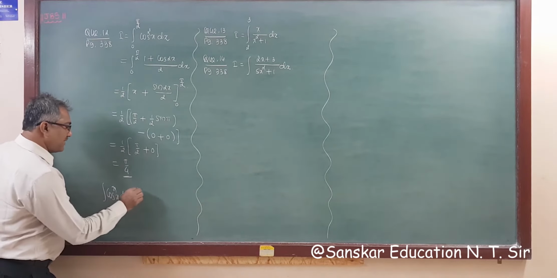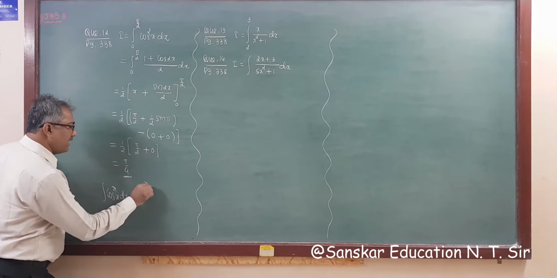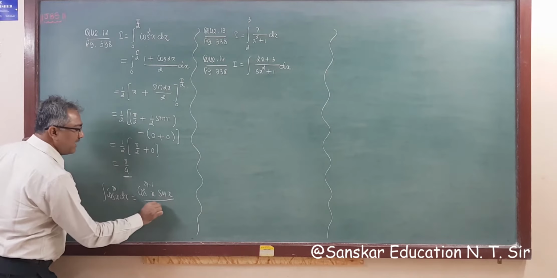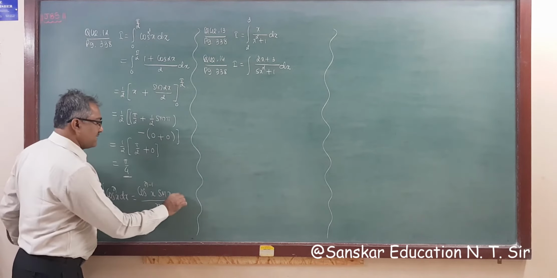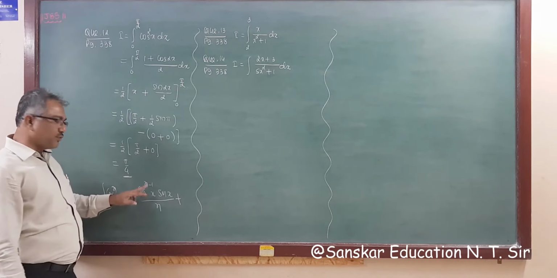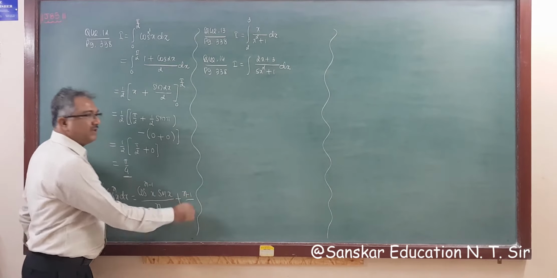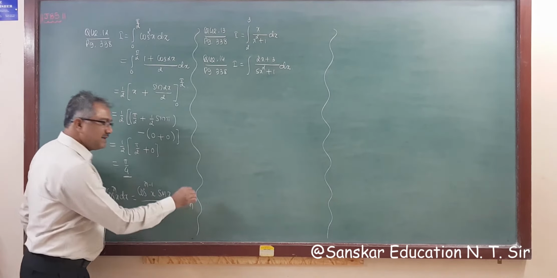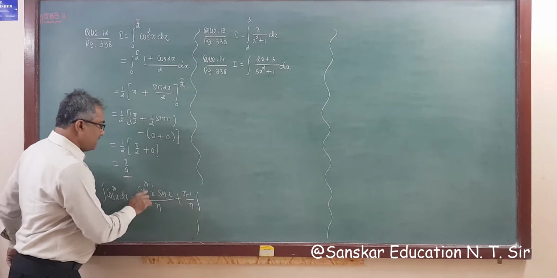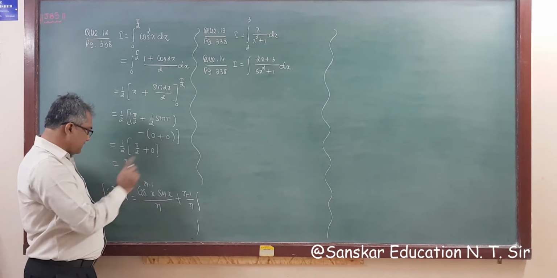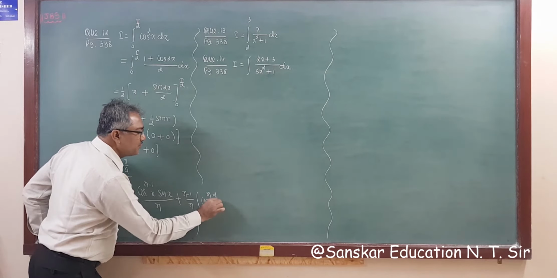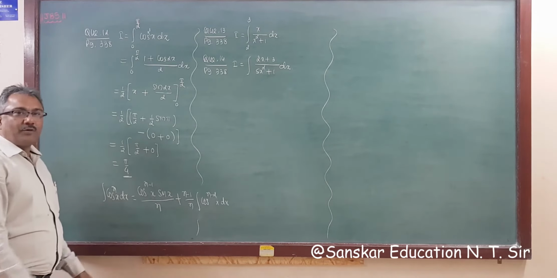Okay. So integral of cos raised to n x dx is cos raised to n minus 1 x, and integration of cos is sin x, whole upon n. Got it? Then plus, now 1 power less. This is n, so 1 power less, so write n minus 1 upon n, and then integration of cos raised to n minus 2 x dx, again 1 power less. This is the formula for this.